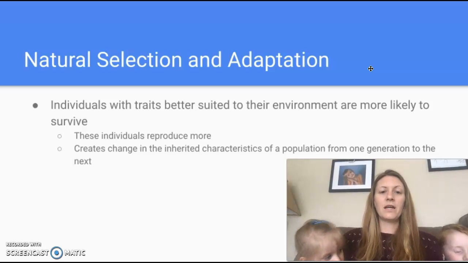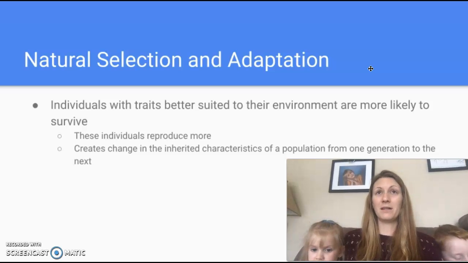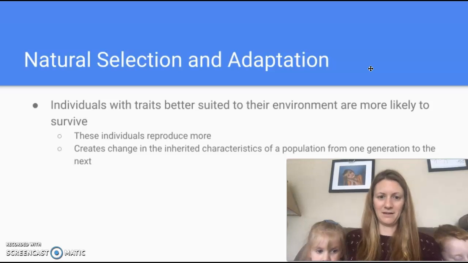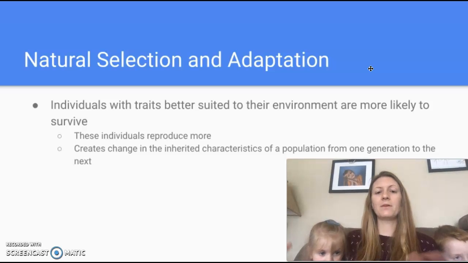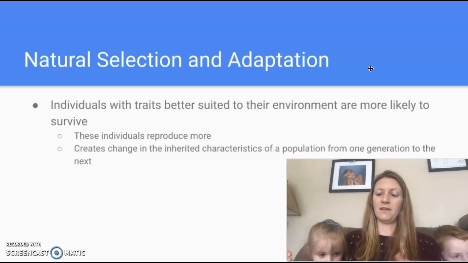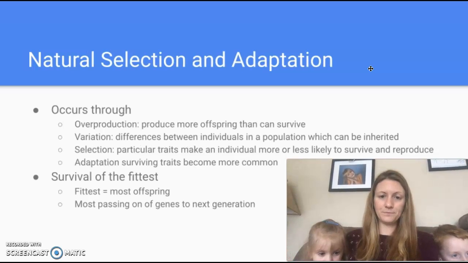All right, so individuals with traits that are better suited to their environment are more likely to survive. We know that, right? If I can blend into a forest, I'm not going to get eaten by a lion or a tiger. These individuals are then able to reproduce more, which is ultimately the goal in life, and create changes that are then inherited by that population because of the characteristics that help them survive to begin with.